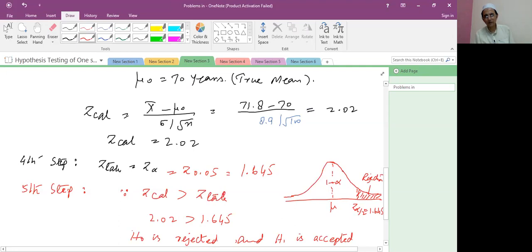So the Z calculated value is lying here, 2.02, greater than 1.645, in the rejection region.